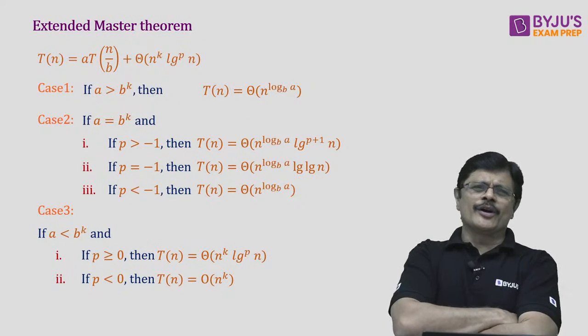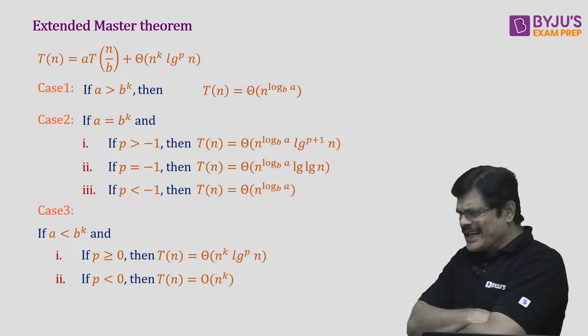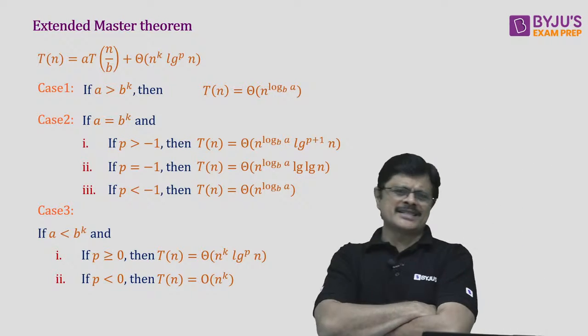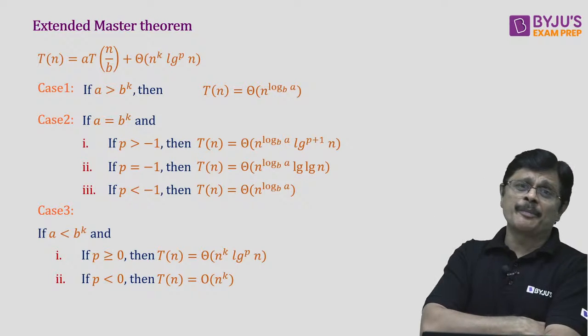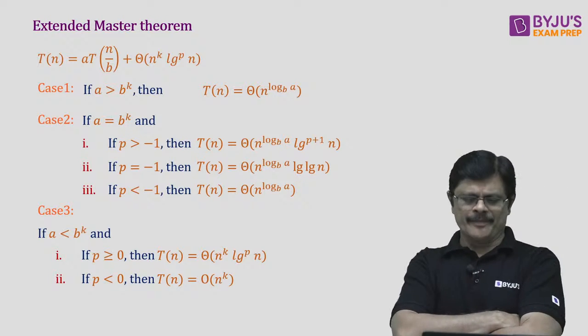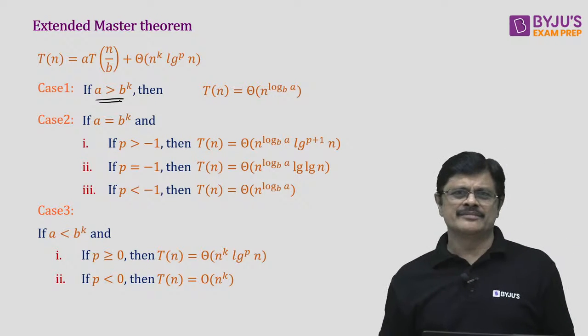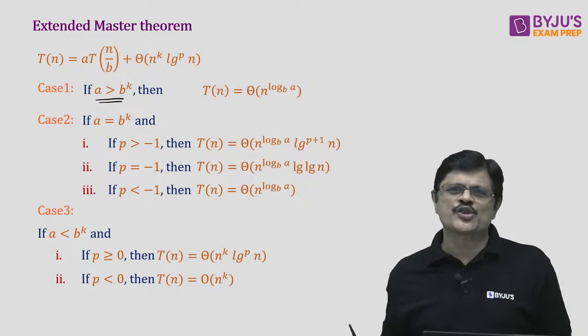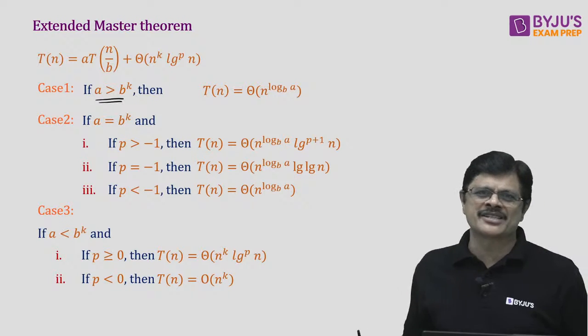Now this is what we call the extended master theorem. The situation is exactly the same as the previous result. The only thing is that f(n), instead of n power k form, will have a log power p form. And if you observe, if A is greater than B power k, it is exactly the same as the first case of the regular master theorem.